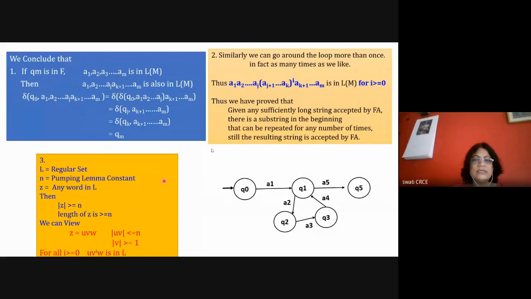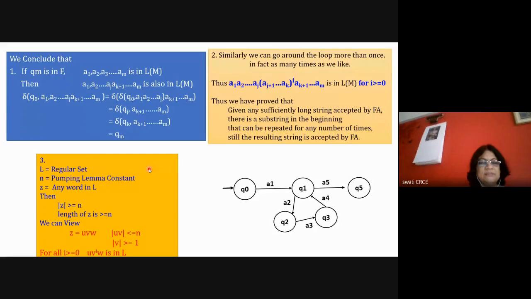After proving this, what you have to say is that the pumping lemma theorem states: if L is a regular set, then we can have a pumping lemma constant, small n, and if Z is any word of the language with the length of Z greater than or equal to n. Here n is the minimum number of states required to reach the final state. That was equal to 3 here, as per this diagram. That n we call the pumping lemma constant.